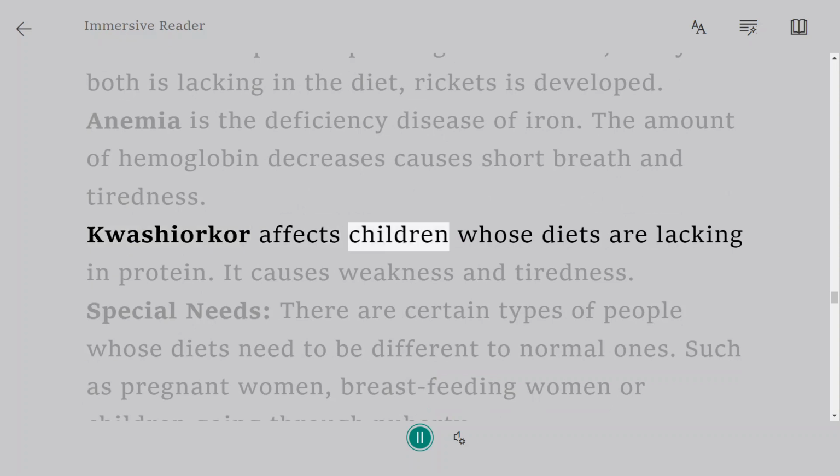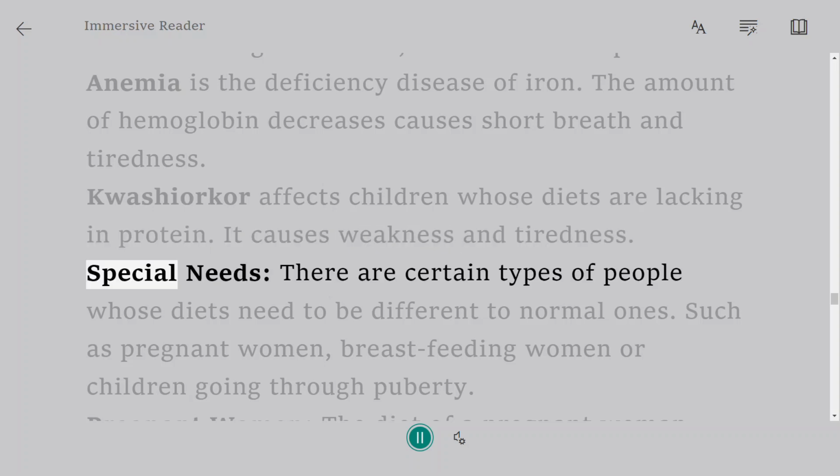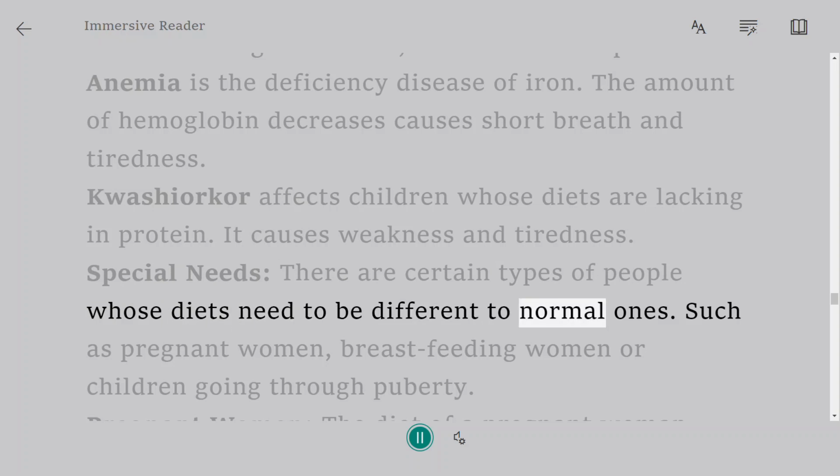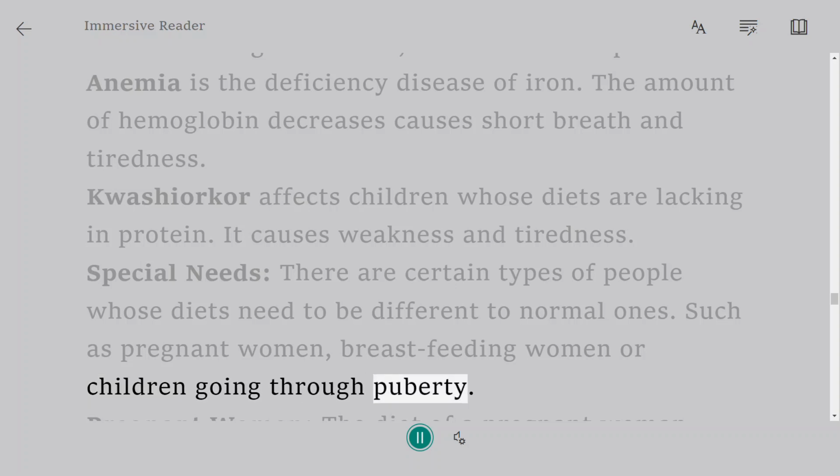Kwashiorkor affects children whose diets are lacking in protein. It causes weakness and tiredness. Special needs. There are certain types of people whose diets need to be different to normal ones, such as pregnant women, breastfeeding women, or children going through puberty.